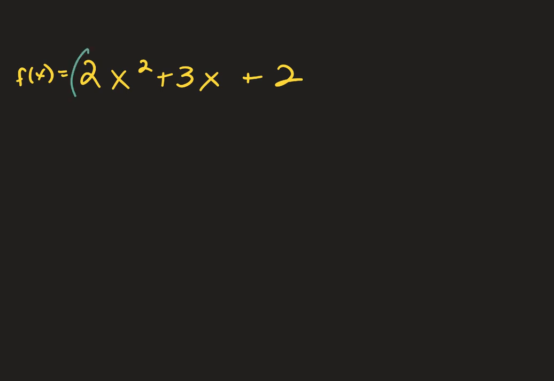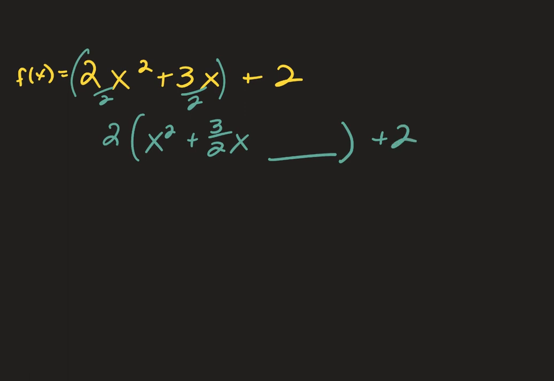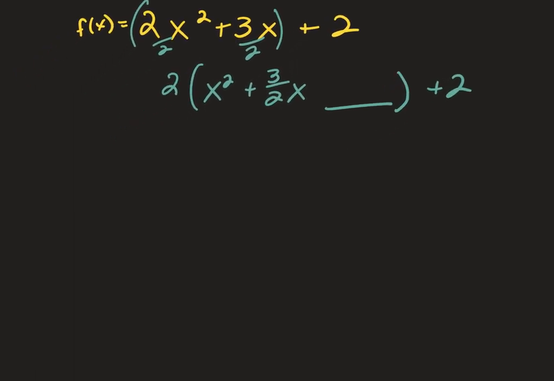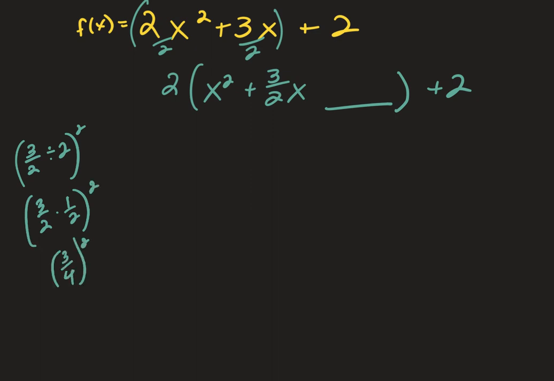So I would start by grouping the first 2 together. Take the 2 out. When you take it out, you're dividing both these terms by it. So it's x squared plus 3 halves x. Leave the space, plus 2. Now I take the 3 halves, divide it by 2 and square it. Dividing by 2 is the same as multiplying by a half. So I get 3/4 squared, which is 9/16.